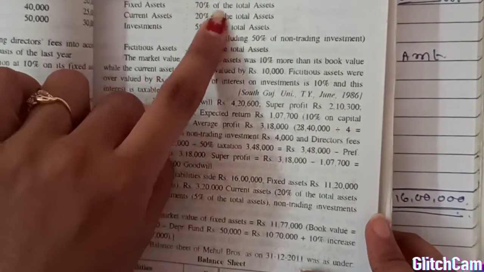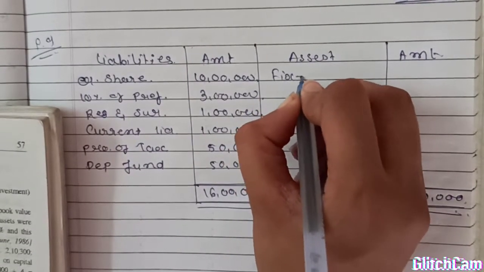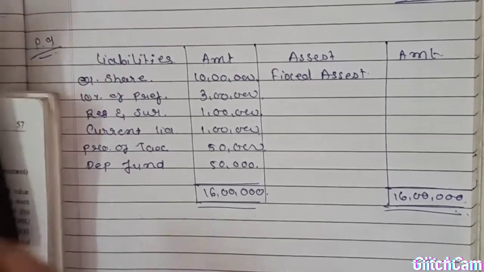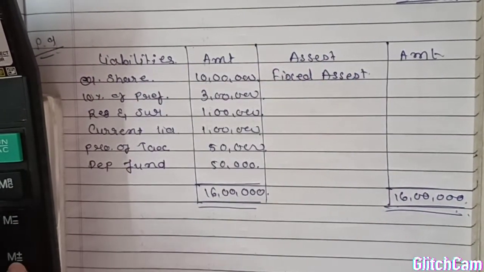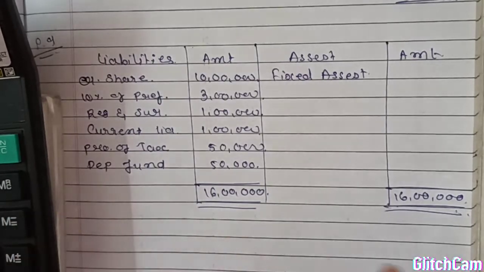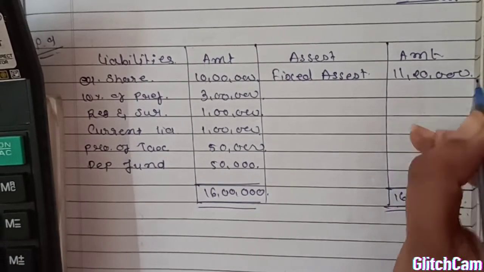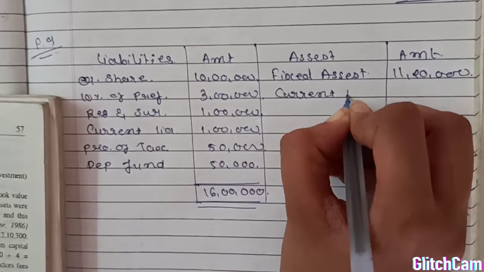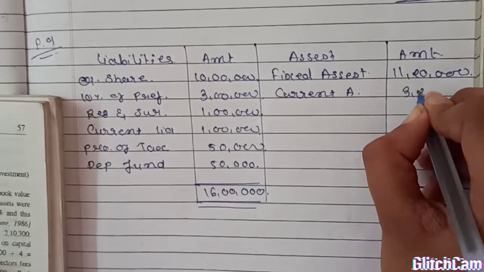Fixed asset is 70% of the total asset. 16 lakh into 70% is 11 lakh 20,000. Then current asset 20%, so 3 lakh 20,000.